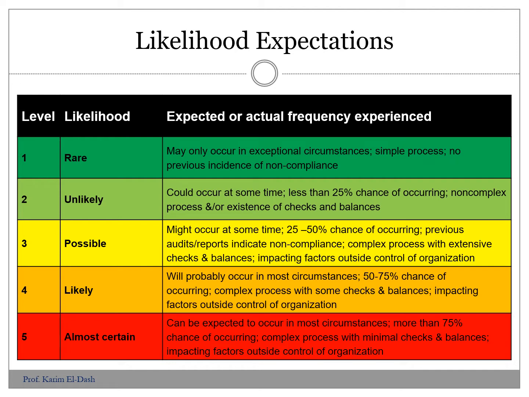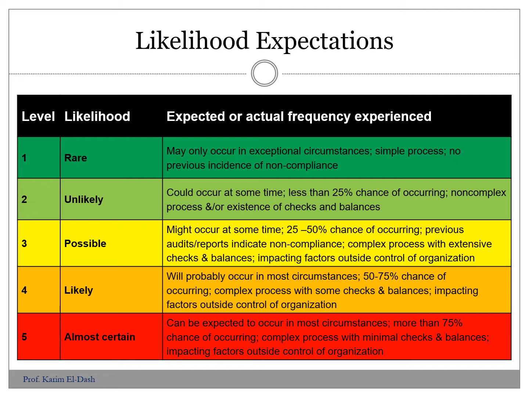So in this case, the probability is very, very low, and we assume it is very rare. But we have some experiences with that, or others in the industry have some experiences with that. That's why we have to include that in our register.